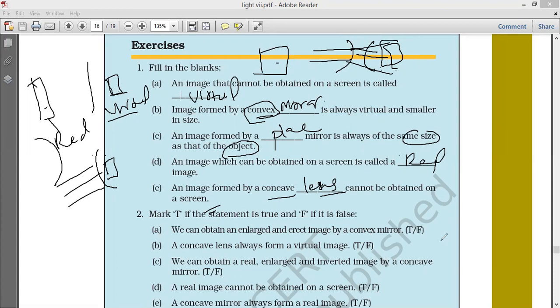No, less. False. A concave lens always forms a virtual image? True. We can obtain a real, enlarged and inverted image by a concave mirror? Real, enlarged and inverted you can get. True.